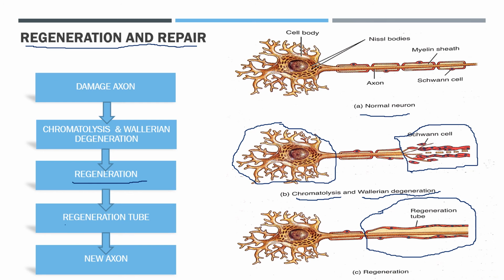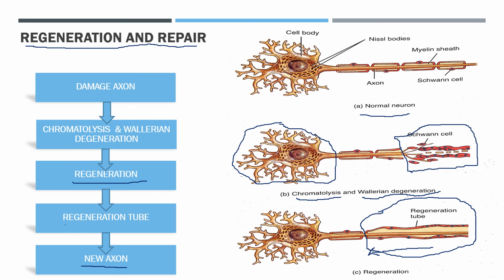Axons from the proximal area grow at a rate of about 1.5 mm, which means 0.06 inches, per day across the area of damage. The tube guides growth of a new axon from the proximal area across the injured area into the distal area previously occupied by the original axon. So our new axon is ready to serve its function. However, a new axon cannot grow if the gap at the site of the injury is too large, or if the gap becomes filled with collagen fibers. It will make the regeneration process difficult.